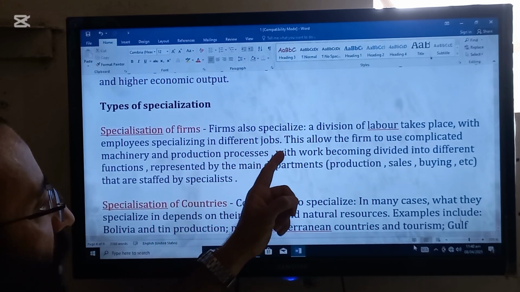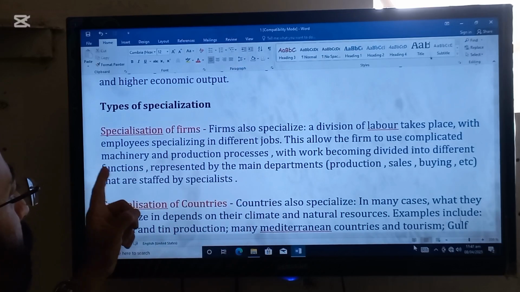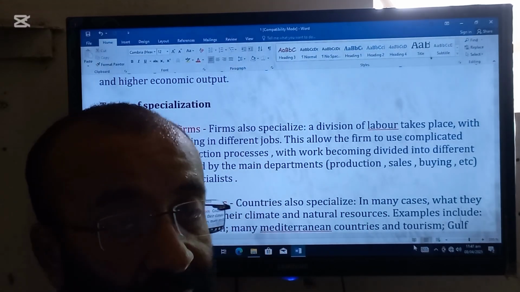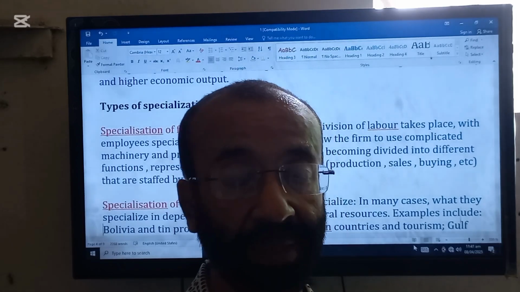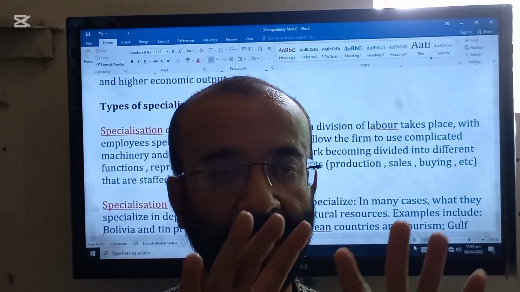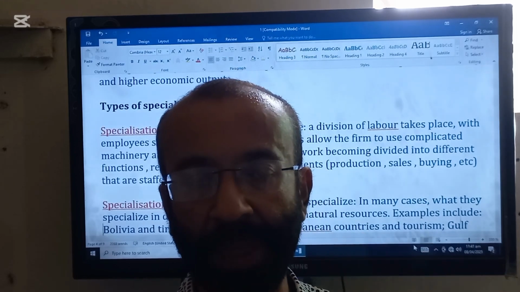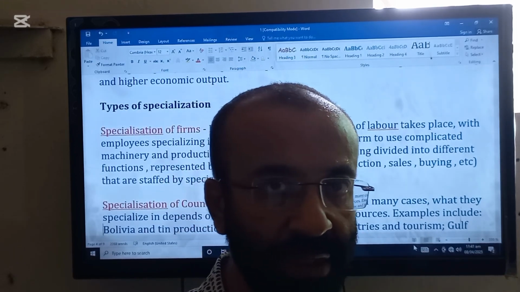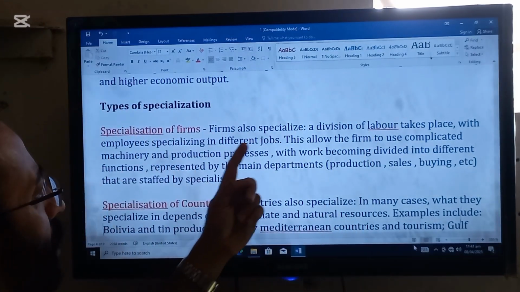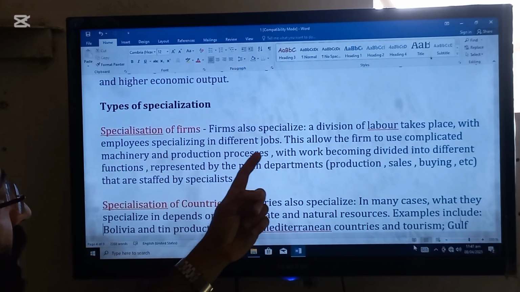Firms also specialize. A division of labor takes place with employees specializing in different jobs. So when firms get specialized in doing something, they divide their whole working process into different departments. For example, marketing department, purchasing department, finished goods department. So they divide their departments.